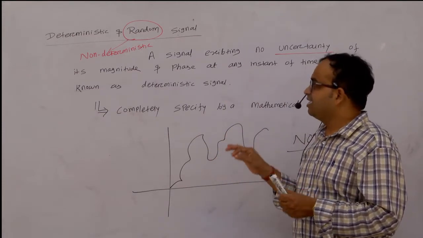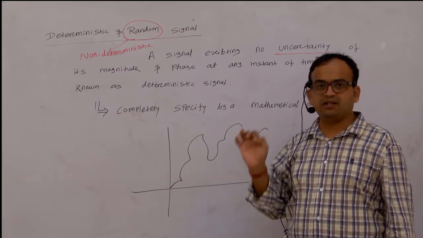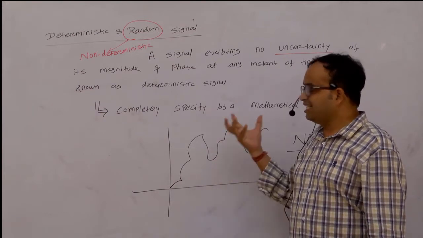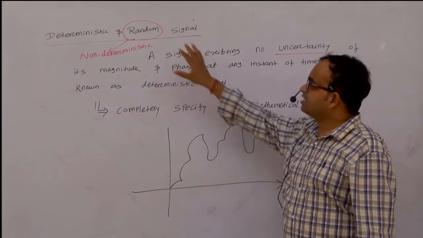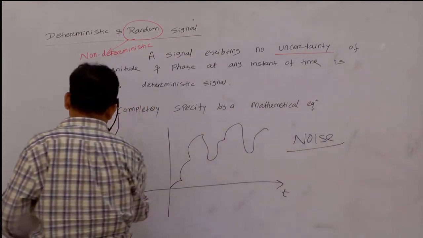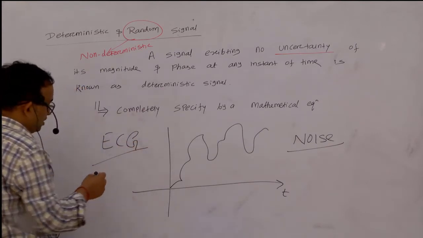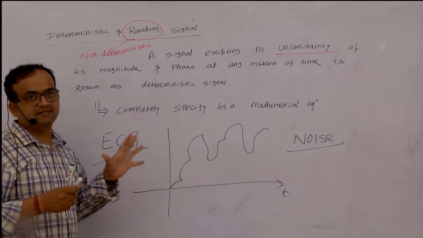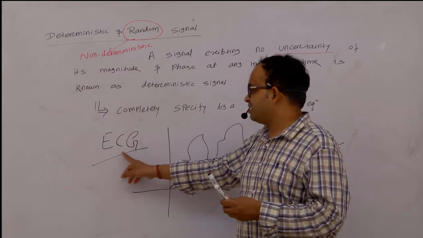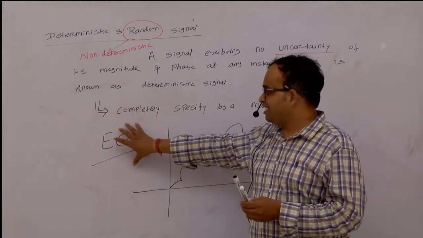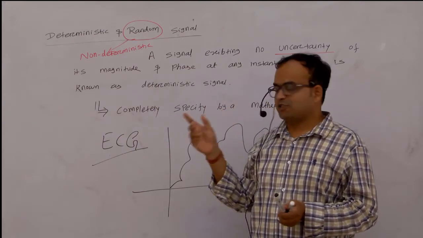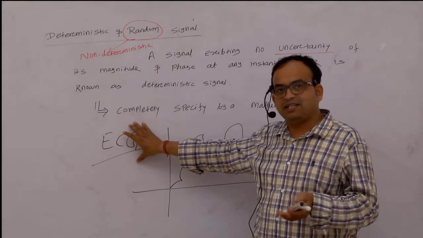Again I'm telling, random means a signal where we cannot predict anything at any instant of time. Suddenly the signal will come, any value can occur, any shape can occur, then we can tell that the signal is a random signal. The best example is the ECG signal, right? ECG is the signal used for the heart. If you want to know whether our heart is healthy or not, we go for the ECG, or EEG, which is for the brain. Every ECG and EEG signal is random because life is not in our hand, right? Life can stop at any moment.